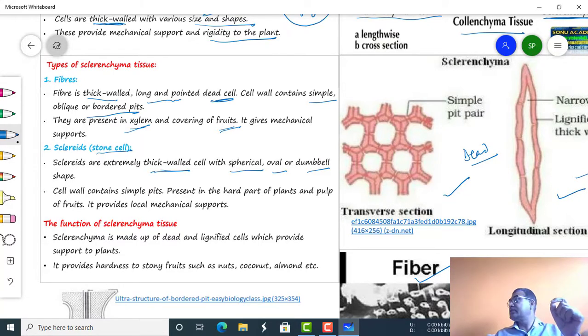Cell wall contains simple pits, present in the hard part of the plants as well as the pulp of the fruits. It provides local mechanical support.